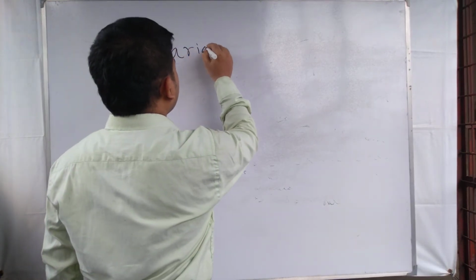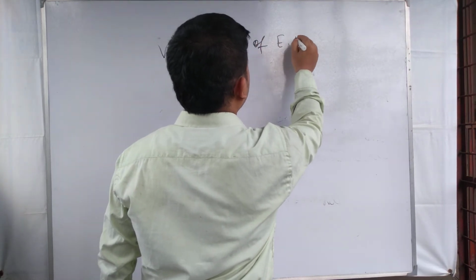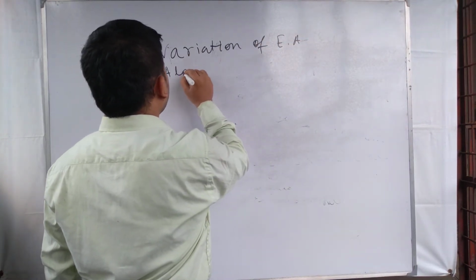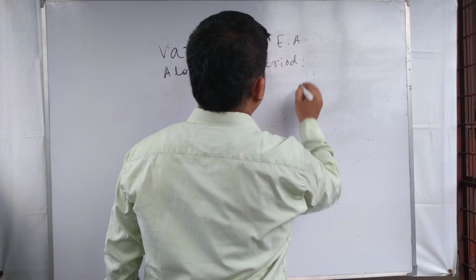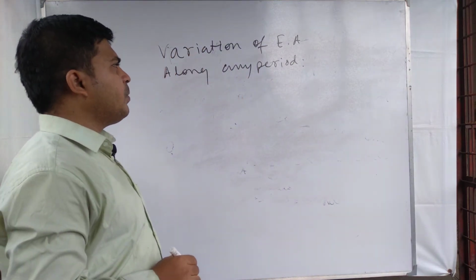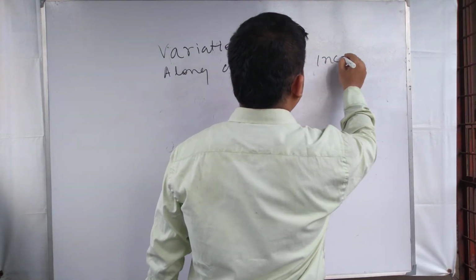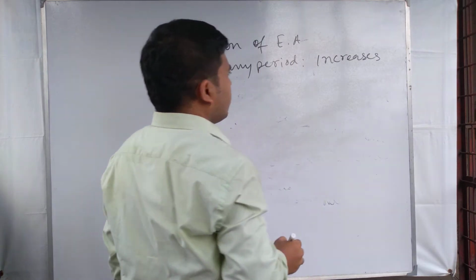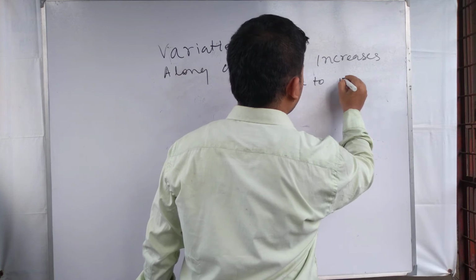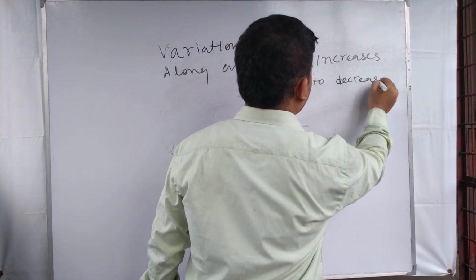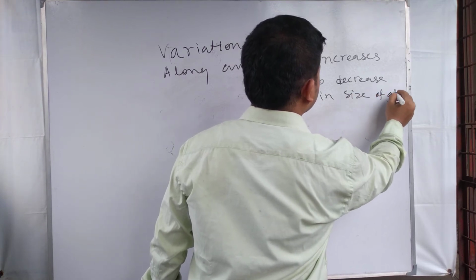Next point is the variation of electron affinity along any period. Suppose along any period of the periodic table, what is the variation of electron affinity? Electron affinity increases along any period due to decrease in size of atom